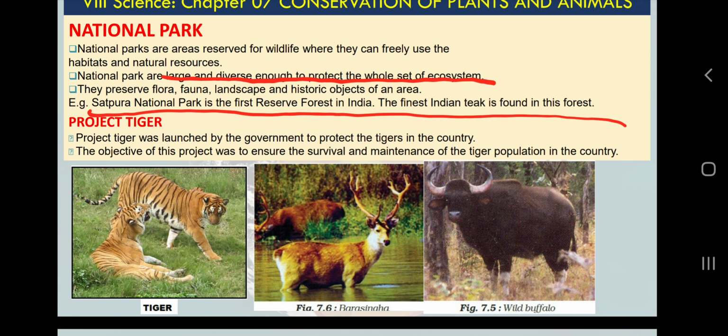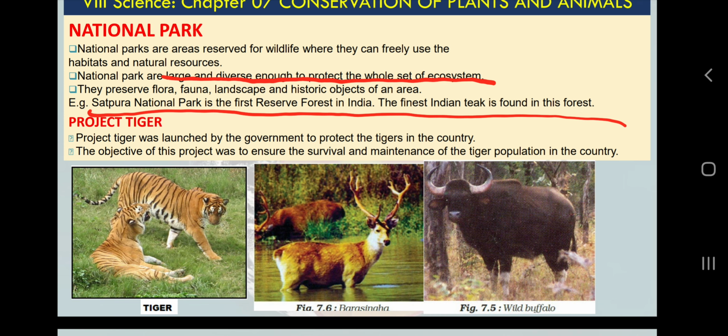First they will search how many creatures we have, how many animals we have, then how many males are there, how many females are there, is there any favorable condition for reproduction, or if it is not favorable, how can we try to facilitate them. What are the problems they are facing in rearing their children or hatching the eggs? By studying these things we are able to breed crocodiles and protect their species. Again, if we are doing the same for tigers, it will be called Project Tiger.